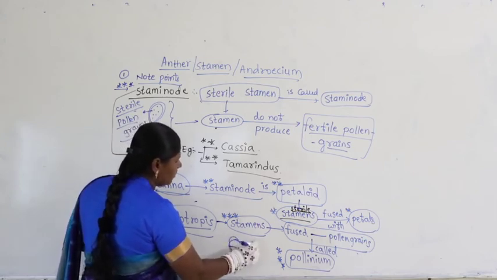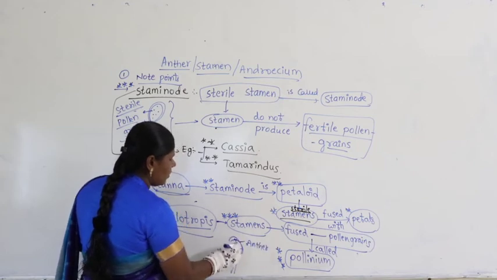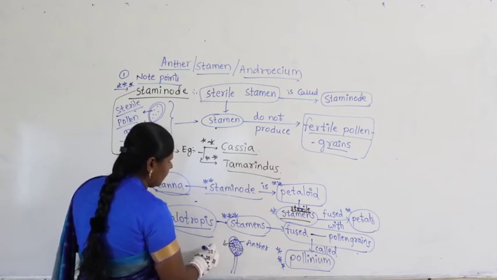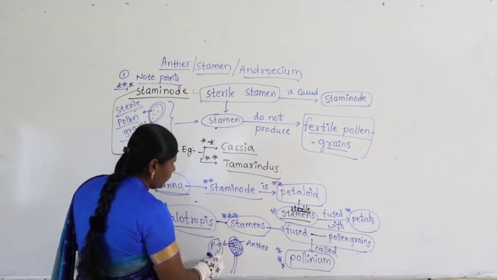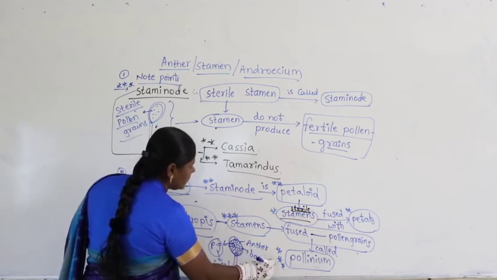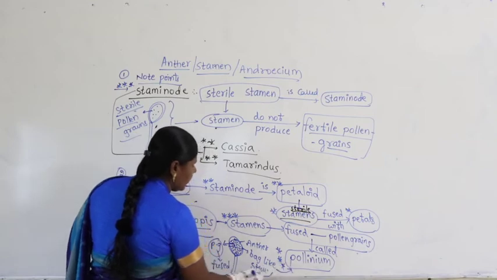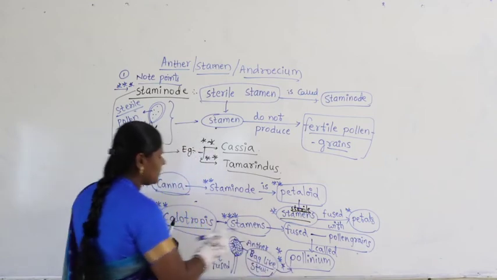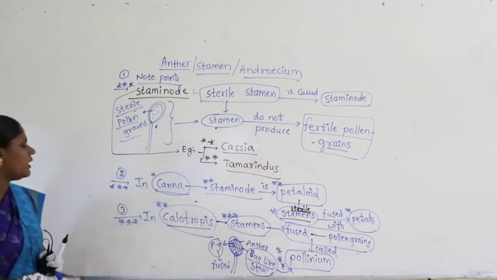In this case all pollen grains are fused, joined together, and enclosed in a bag-like structure. This bag-like structure itself is called pollinium.